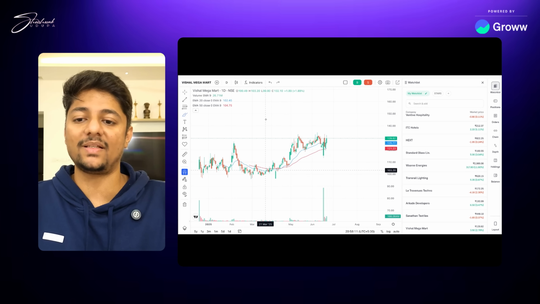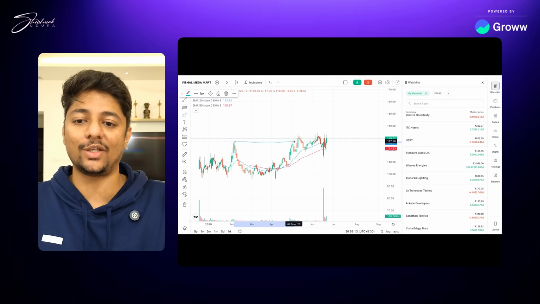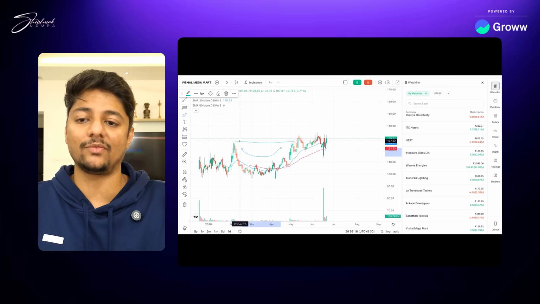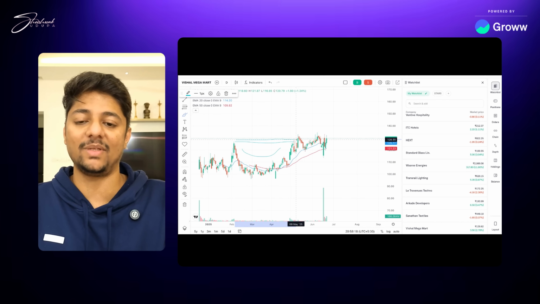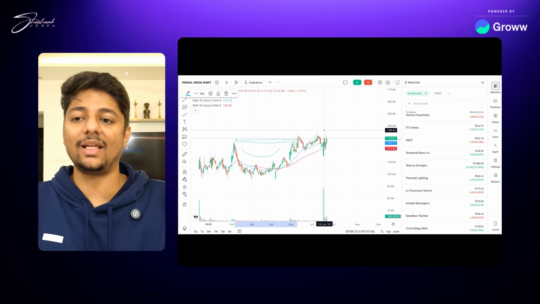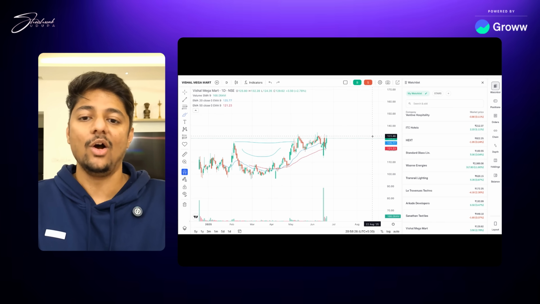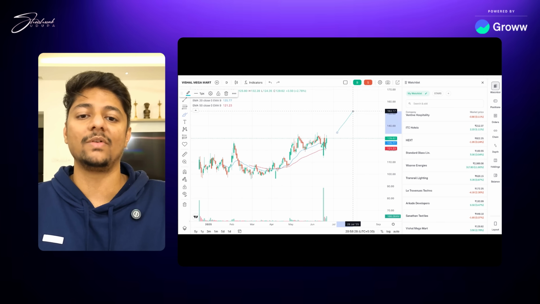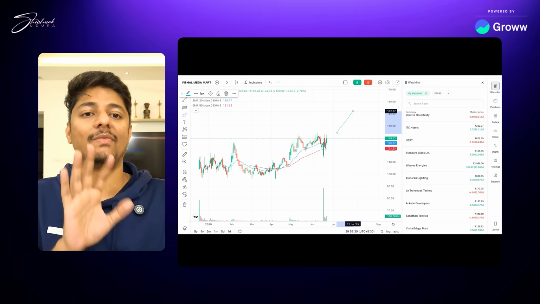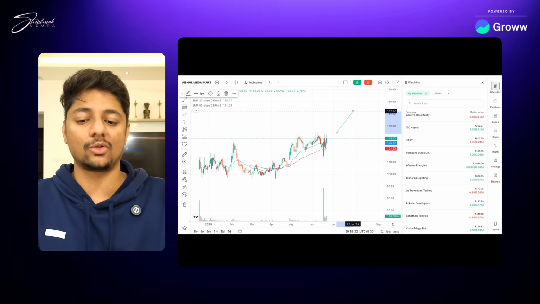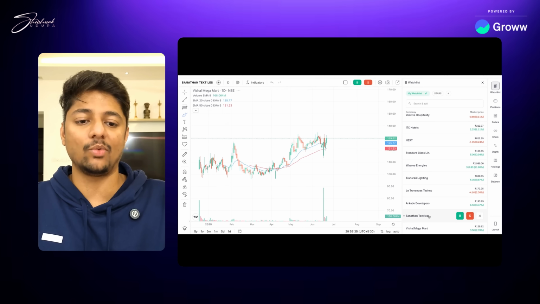Now, if you see the base here, the actual base has got created over here, where you can see the U-shaped pattern of the base, and this is where the proper base has been created. But the breakout has not happened yet, and it is still struggling at the base because a lot of selling pressure is still there at this base. Only once it breaks out from this base will we have a good opportunity. Now, I will also tell you towards the end what some other rules are that you should follow, but let's look at some more examples, right?